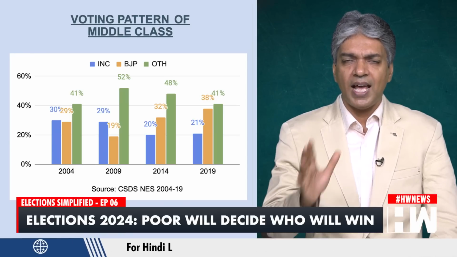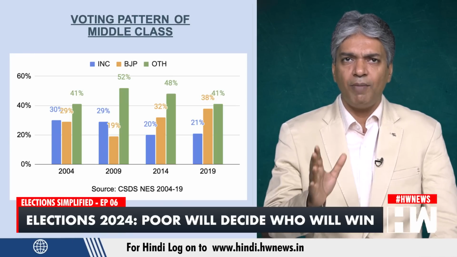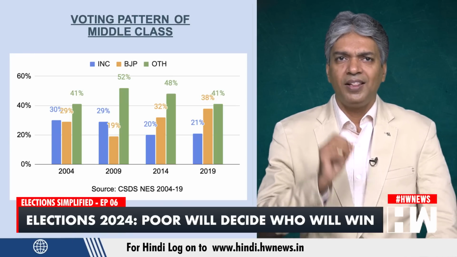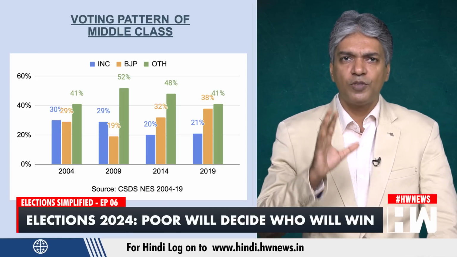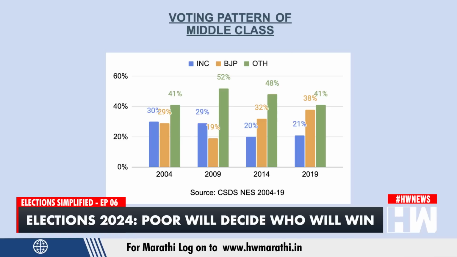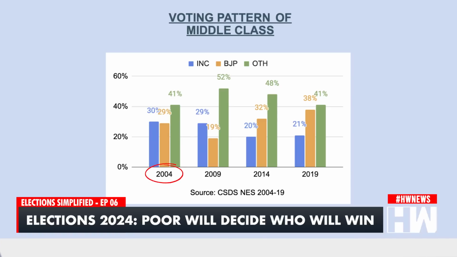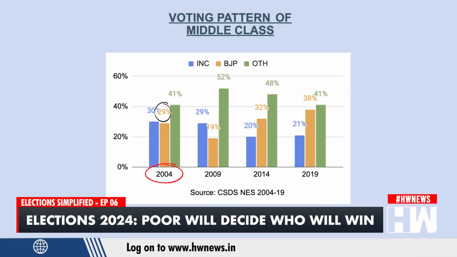Now, the middle class has, to recall, an income anywhere between 5 to 30 lakhs. They are believed to be traditional supporters of the BJP because of its pro-market policies. In 2004, when BJP lost shockingly despite India's Shining campaign, it polled roughly similar support from the middle class, 29% for the BJP versus 30% for the Congress.